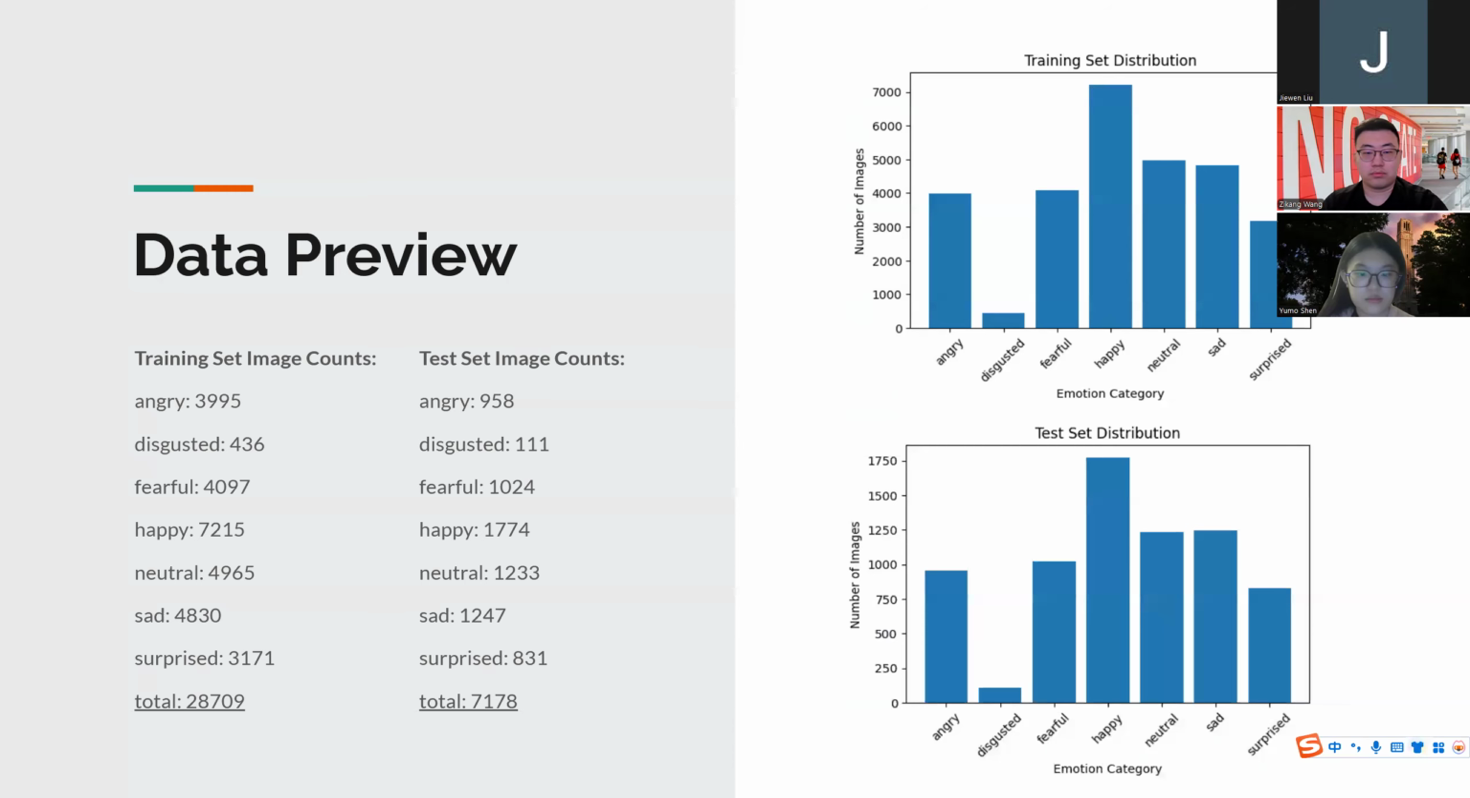And in this slide, we dive deeper into how many samples of each emotion we have. The distribution can influence how well our model learns. For instance, we have fewer disgusted samples relative to happy or angry.